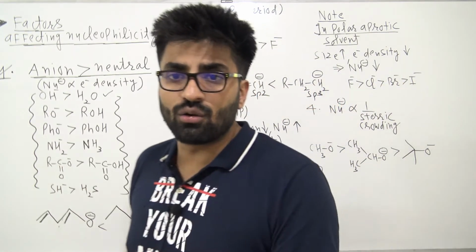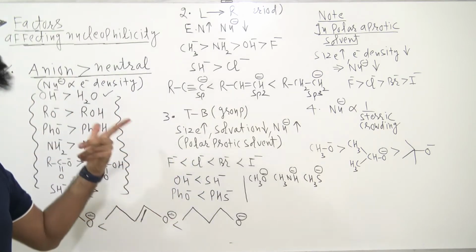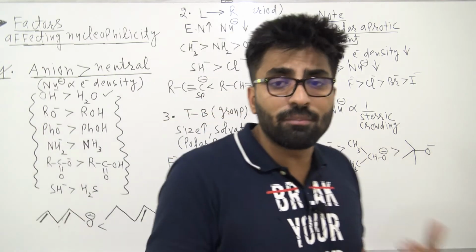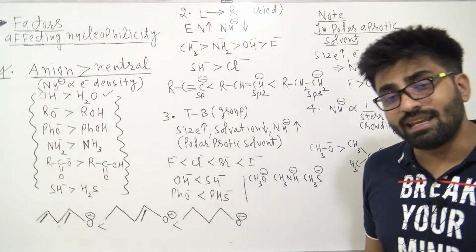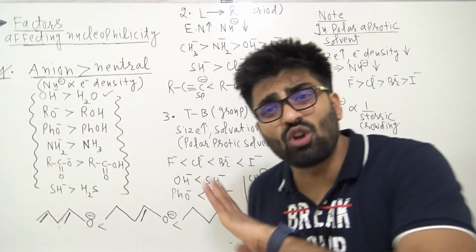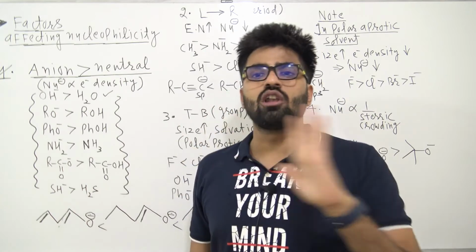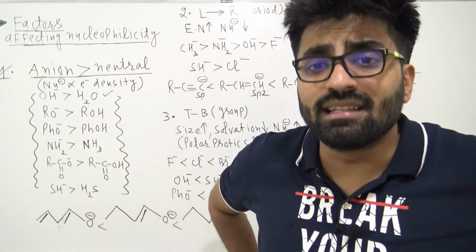Now come to the third rule. Third rule is very important. Top to bottom, if you are comparing compounds which belong to the same group, then how? In a group, don't compare with electronegativity. In a group, the dominating factor is solvation. The dominating factor is size, or I can say solvation.